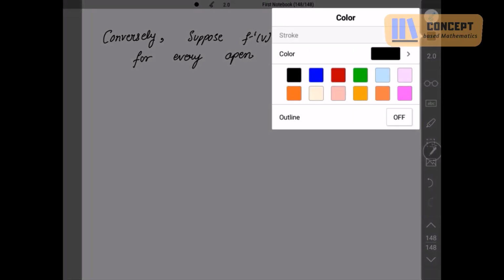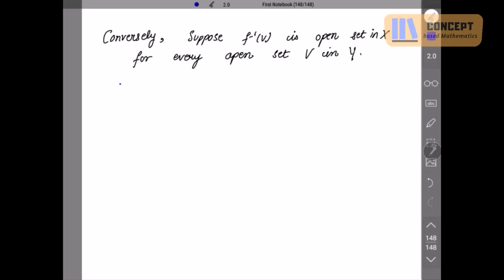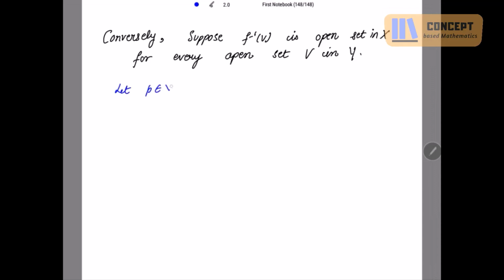So let us take an element P from X first. Let P be an element of X. Then f of P will belong to Y. Now, for every epsilon positive, in the metric space Y we have an open set V, right? For every open set V in Y, we have to find an open set V in Y.